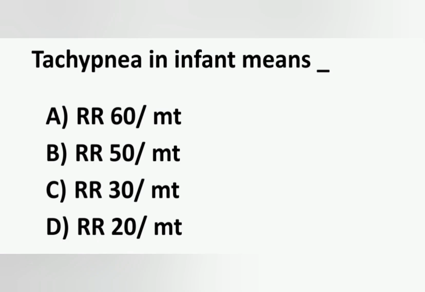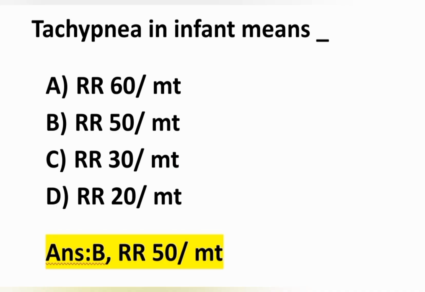The next question, tachypnea in infant means: option A respiratory rate 60 per minute, option B respiratory rate 50 per minute, option C respiratory rate 30 per minute, and option D respiratory rate 20 per minute. Tachypnea means increased respiratory rate. Here the correct answer is option B, respiratory rate 50 per minute. The normal respiratory rate in an infant is 20 to 40 per minute, so if it is above 40, it is tachypnea.